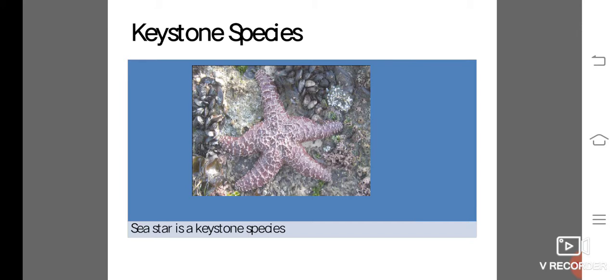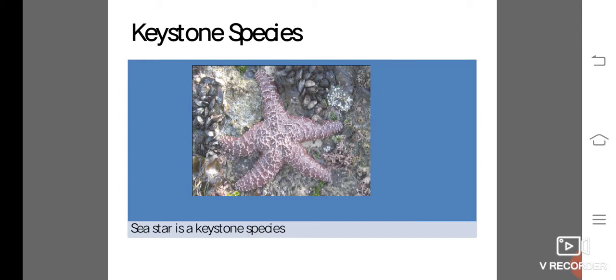The next one is the keystone species. The example given in the picture is the sea star. A keystone species is one whose presence is key to maintaining biodiversity within an ecosystem and to upholding an ecological community's structure. The intertidal sea star of the northwestern United States is a keystone species, which is shown in the figure.